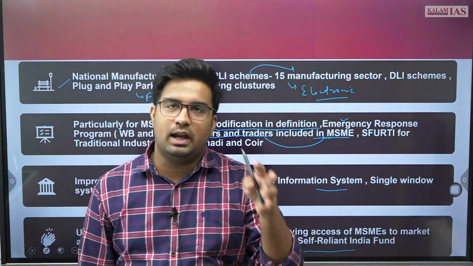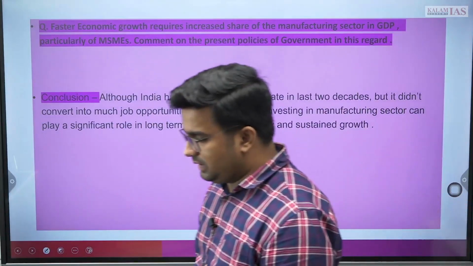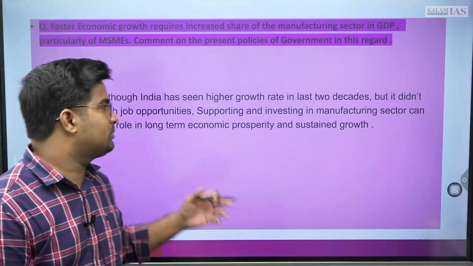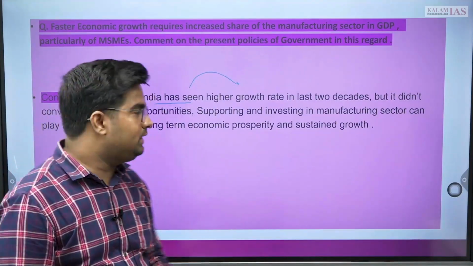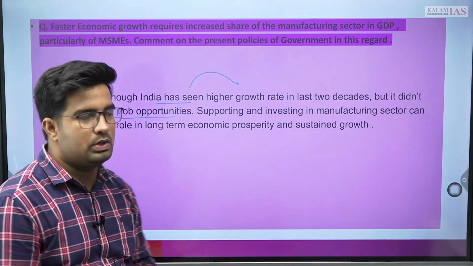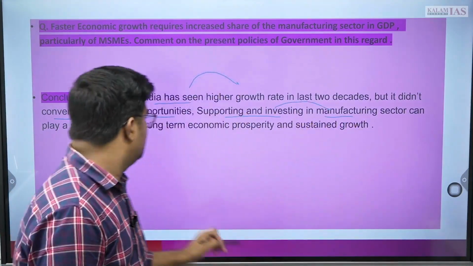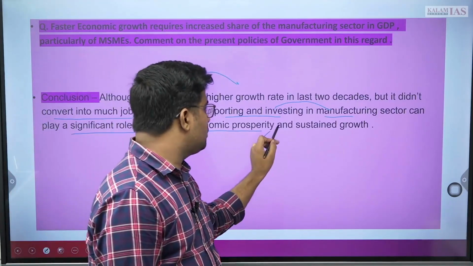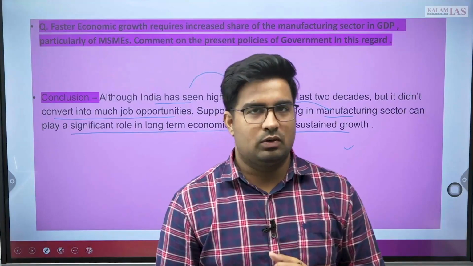Now, because the space is very less, you need to write in a precise manner, and all these will complete your 150 word limit also. You can conclude with a remark like, although India has seen a higher growth rate in the last 2 decades, it did not convert into many job opportunities. Supporting and investing in the manufacturing sector can play a significant role in long-term economic prosperity and sustained growth. That is somewhat related to faster economic growth.